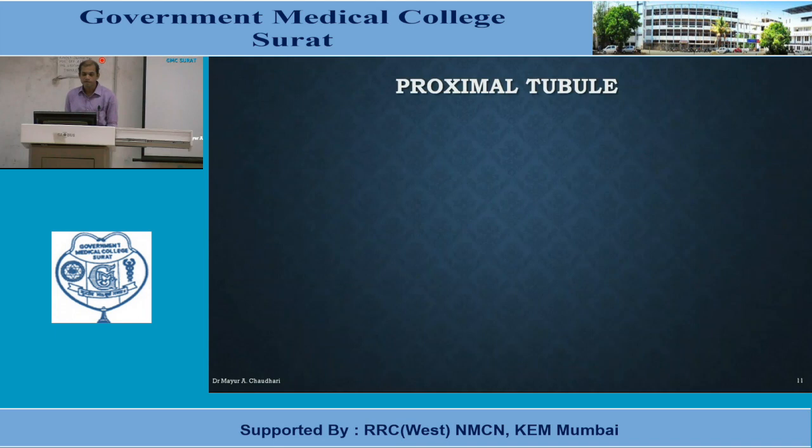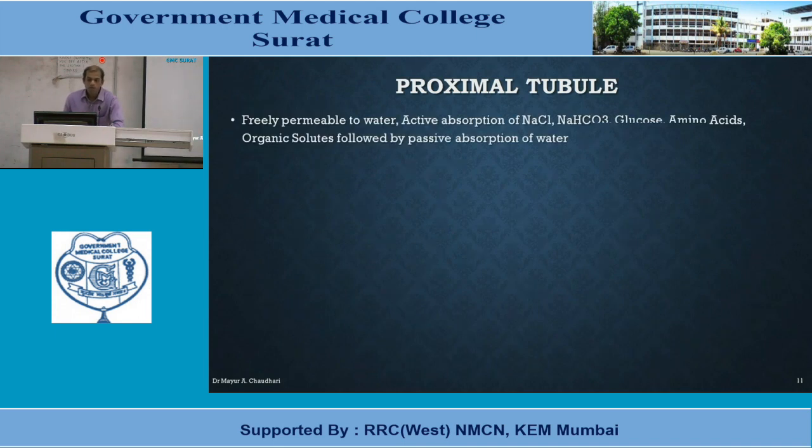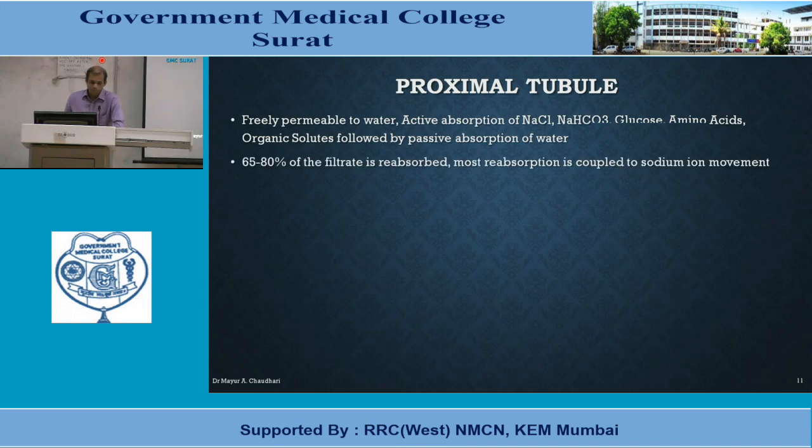Now if we see major sites of this urine formation, first of all the proximal tubule. Proximal tubule is freely permeable to water. There is active absorption of NaCl, sodium bicarbonate, glucose, amino acids, organic solutes, followed by passive absorption of water. So basically it is very leaky, so it is also known as leaky tubule. 65 to 80% of the filtrate is reabsorbed, and most reabsorption is coupled to sodium ion movement.